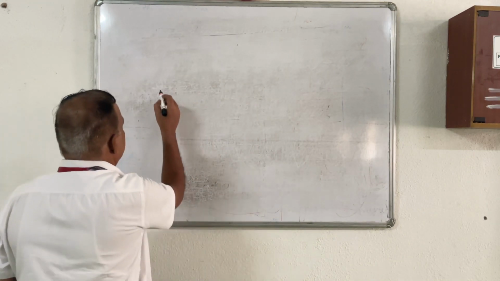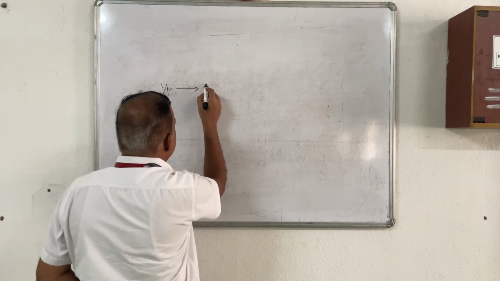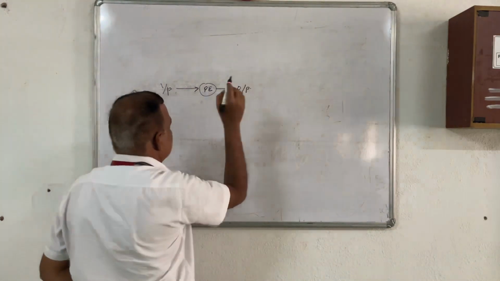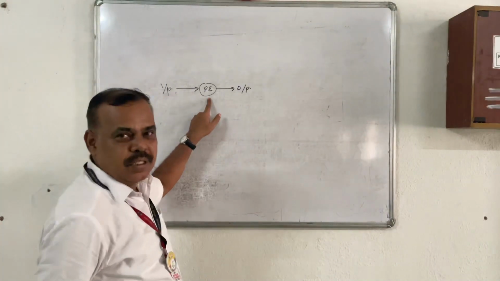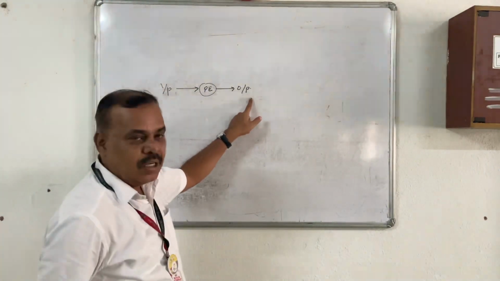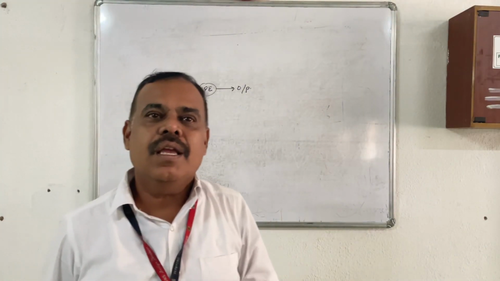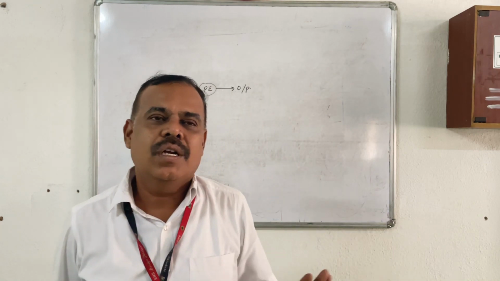A neural network is, suppose I have an input. The input is processed by means of a processing element and you will get an output. So, the output will be a winner based on the inputs and the weightage of the inputs. This is called a neural network.